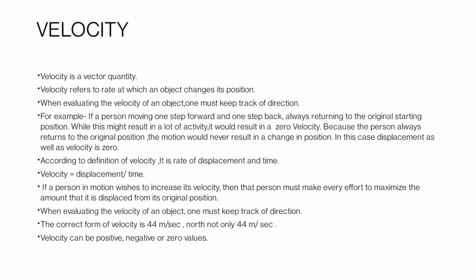When evaluating the velocity of an object, one must keep track of direction. The correct form of velocity is 44 meters per second north, not only 44 meters per second.